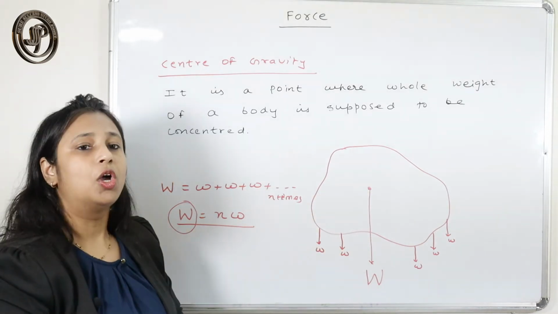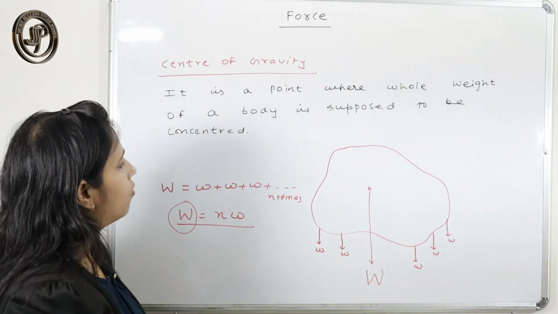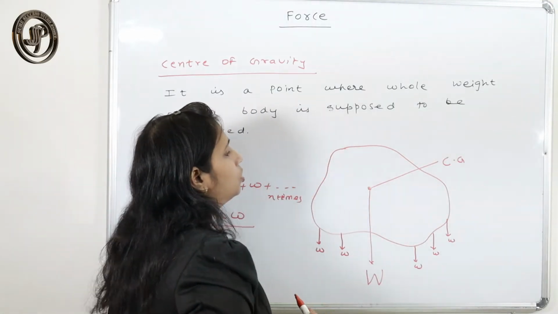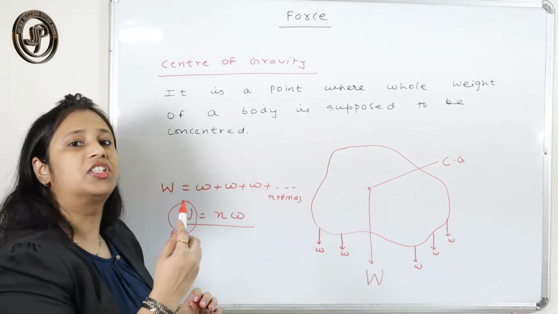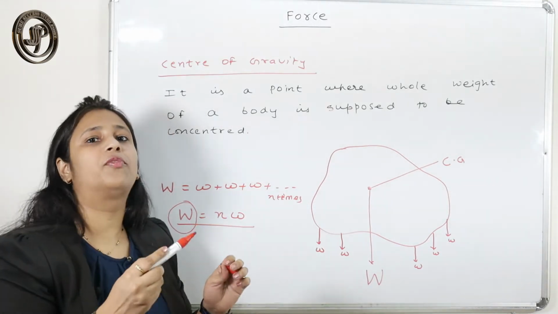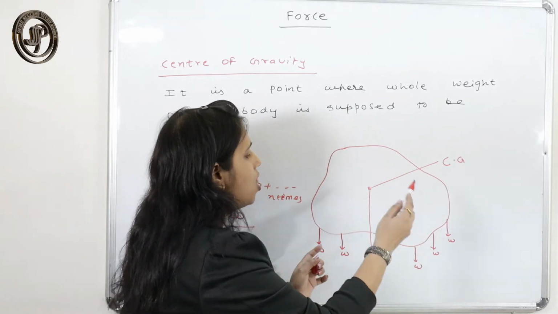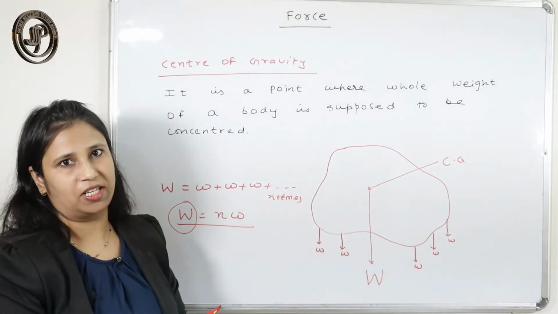So this is called the center of gravity of this body. It is the point where we find the resultant of all the weight of the body of which the body is made up.